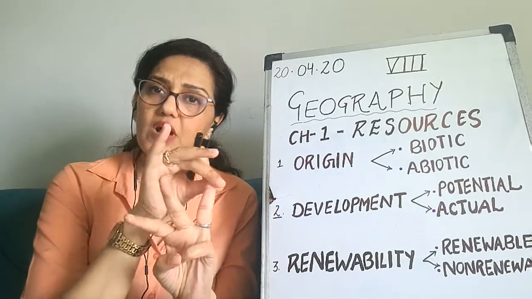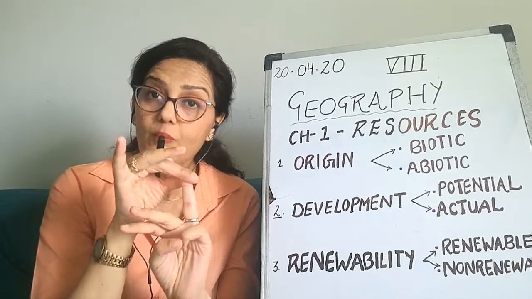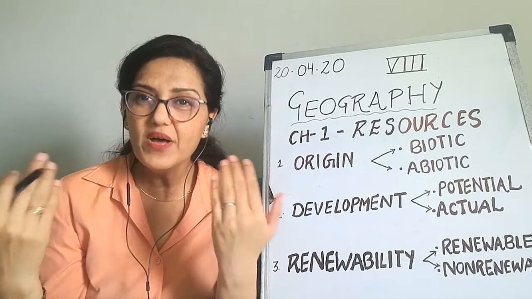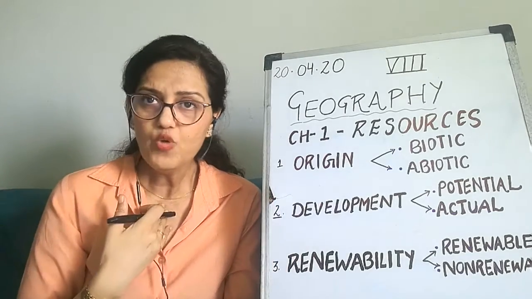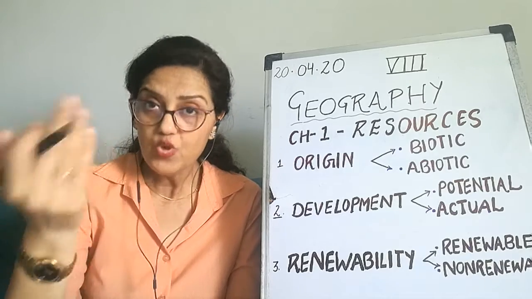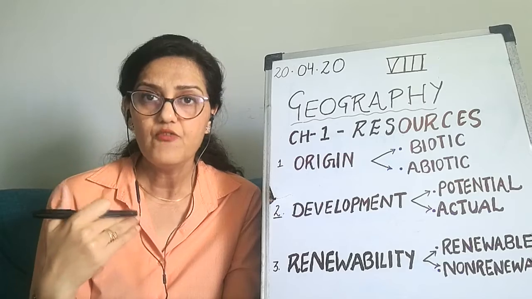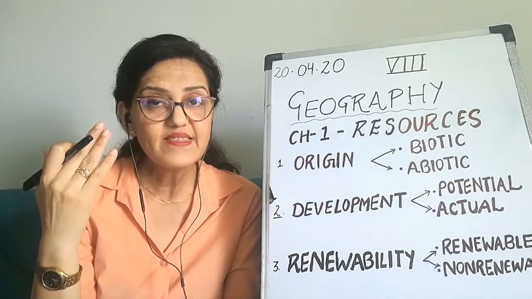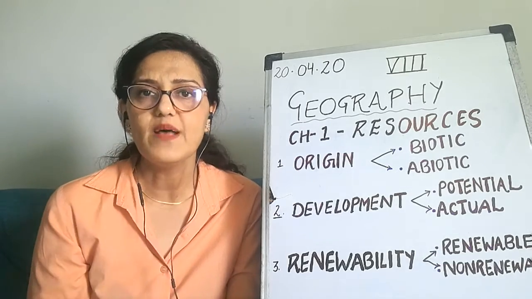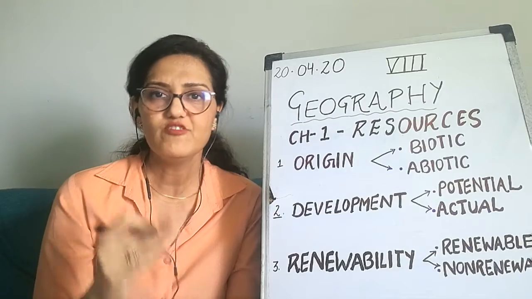Now I'm coming to the third, which is known as human resource. What is human resource? I'm a human being. Your father is a human being. You are a human being. So human resource is what? When a human uses his skills and knowledge to produce something, that is known as human resource.